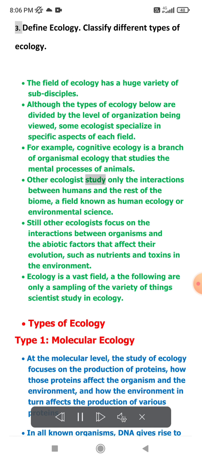Other ecologists study only the interactions between humans and the rest of the biome, a field known as human ecology or environmental science. Still other ecologists focus on the interactions between organisms and the abiotic factors that affect their evolution, such as nutrients and toxins in the environment.